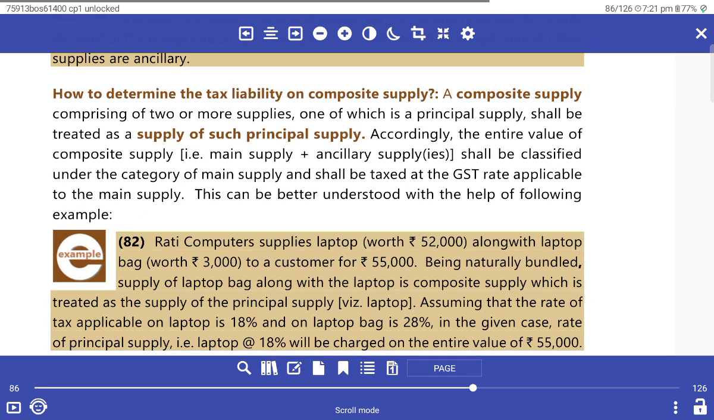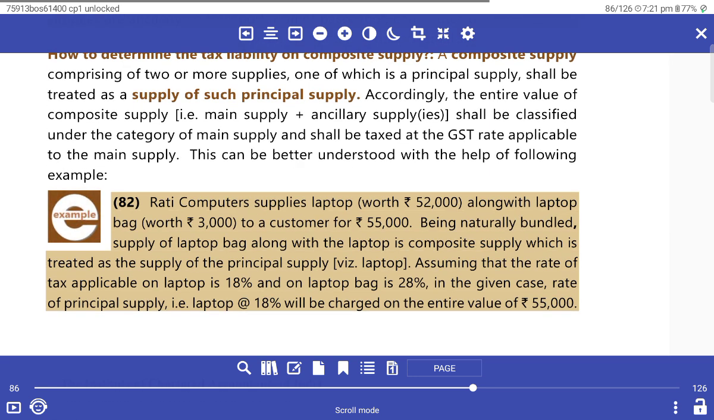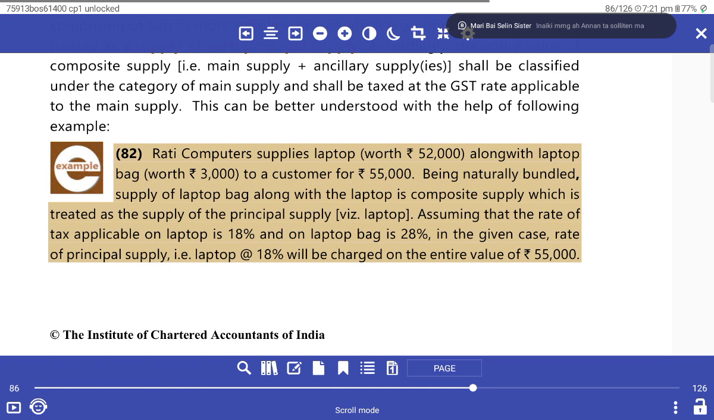How to determine the tax liability on composite supply? Composite supply comprises two or more supplies, one of them being the primary supply, which shall be treated as the principal supply. The entire value of the composite supply, main supply plus ancillary supply, shall be classified under the category of main supply and shall be taxed at the GST rate applicable to the main supply. This can be better understood with the help of the following example.